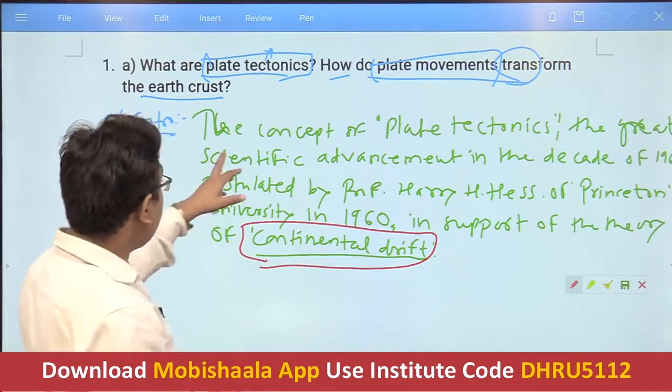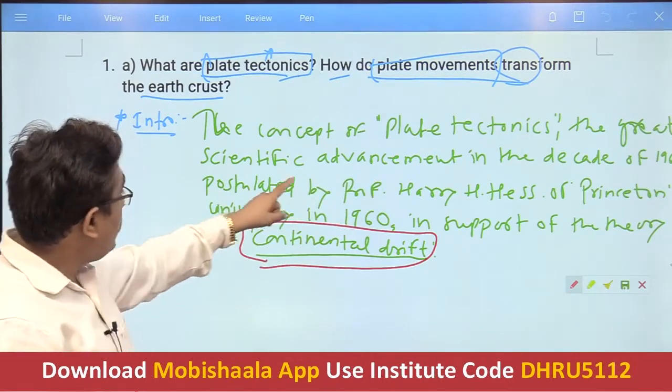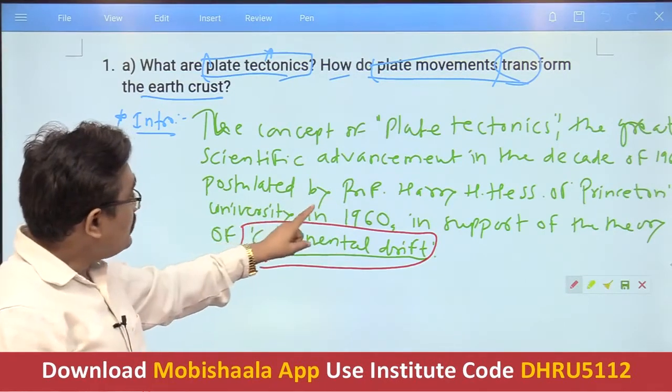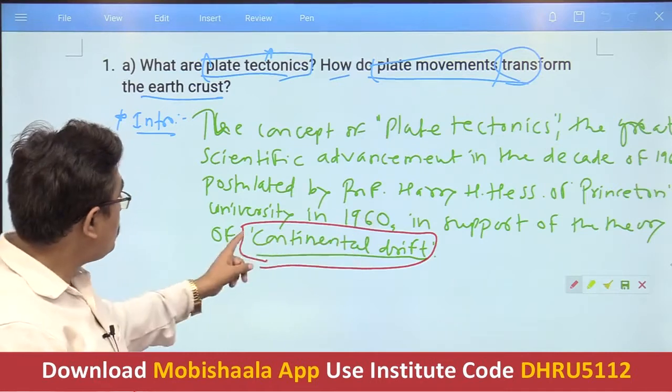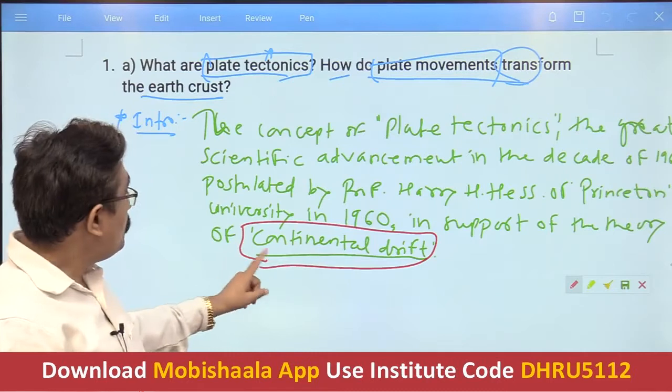So we have written that the concept of plate tectonics, the great scientific advancement in the decade of 1960, was postulated by Professor Harry H. Hess of Princeton University in 1960 in support of the theory of continental drift.